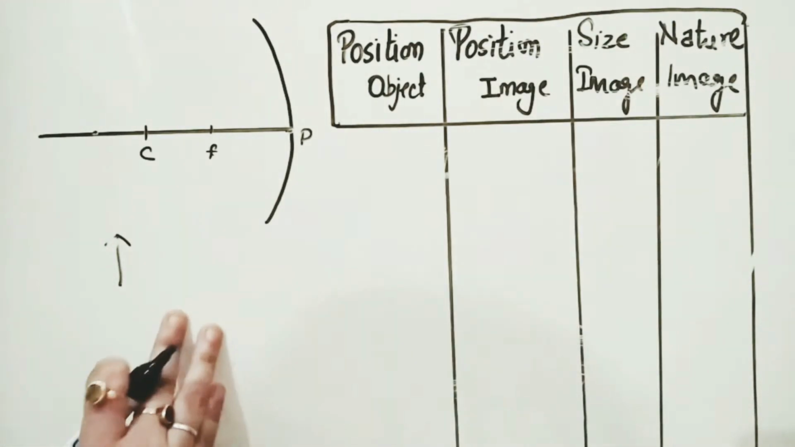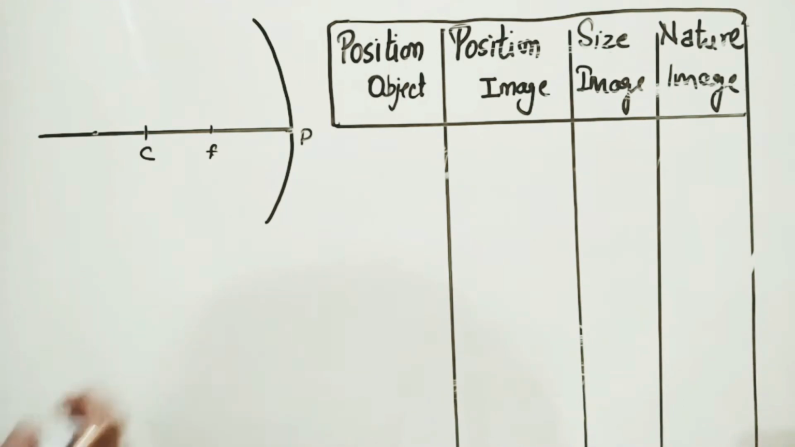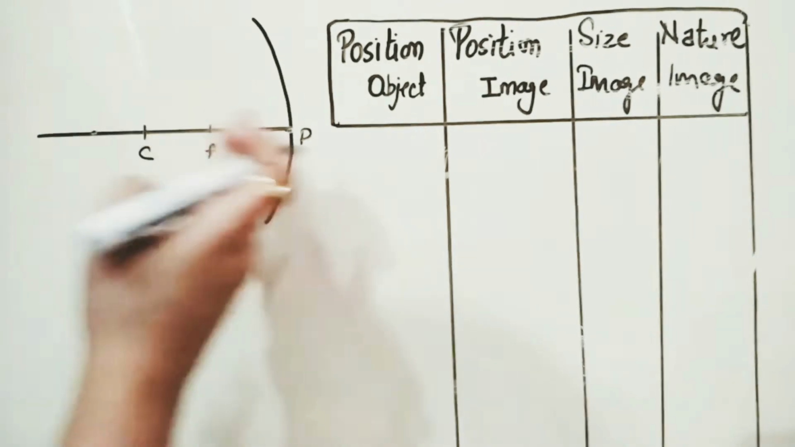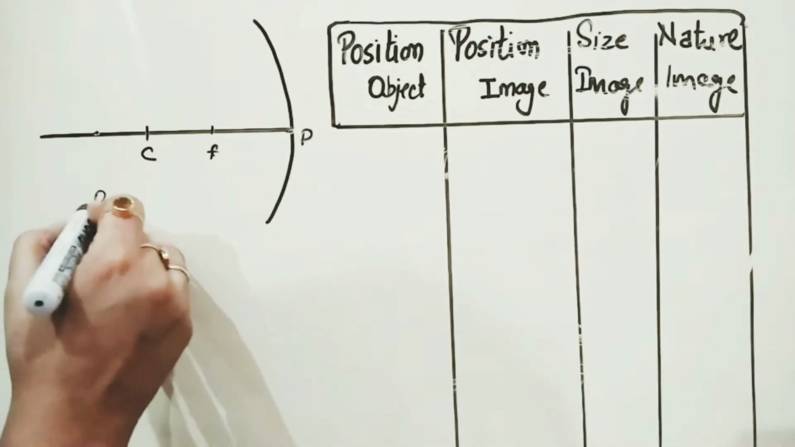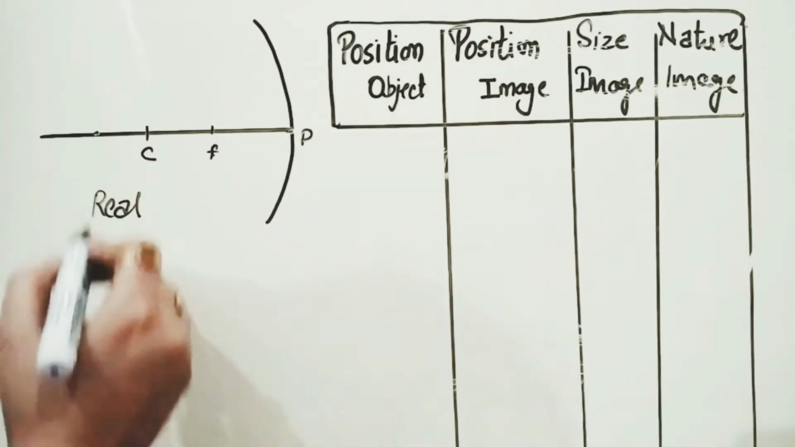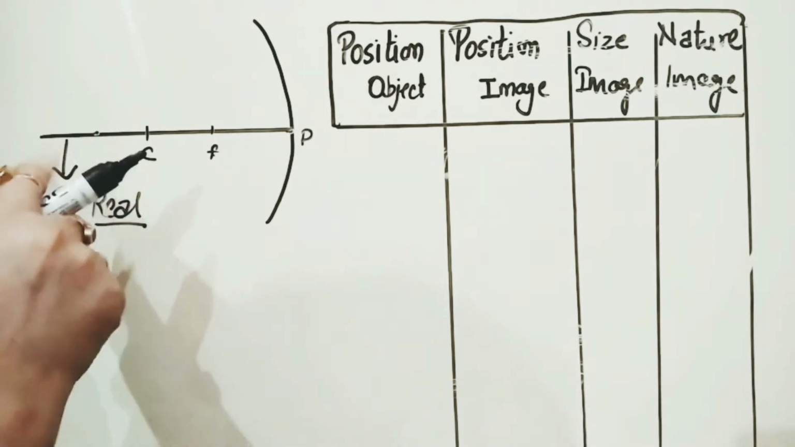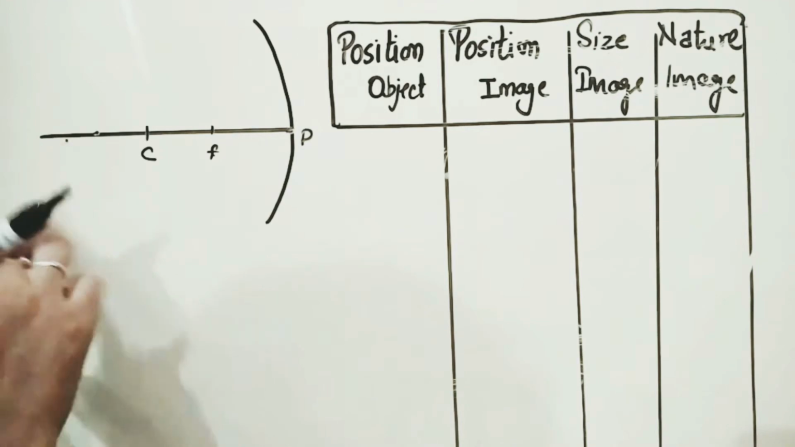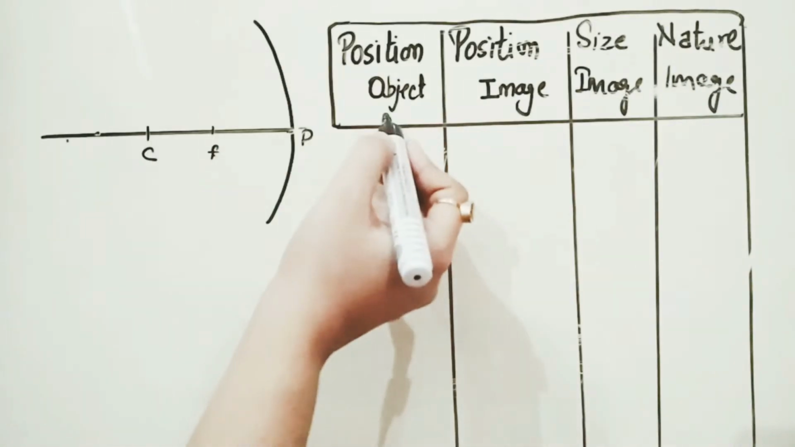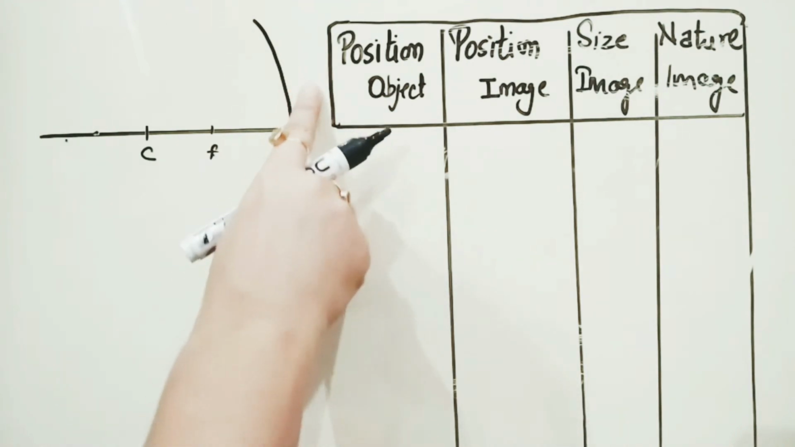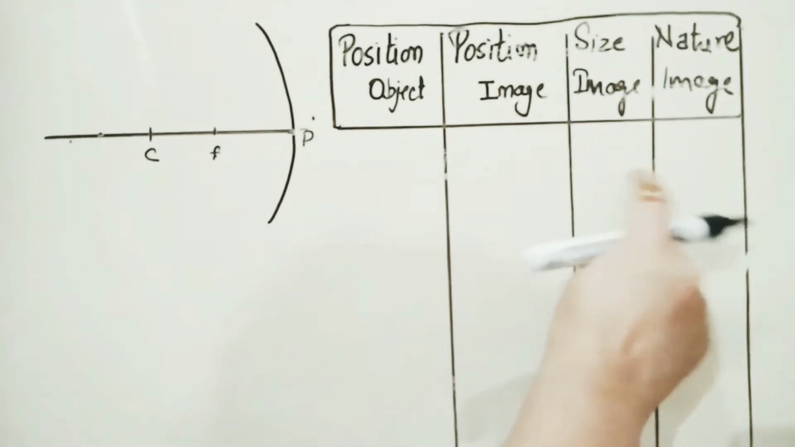Next, what is the nature of the image? The nature is real or virtual. If the image is formed in front of the mirror, then it is real. And as we know, whenever the image is real, it is inverted, just like this: real and inverted. But if the image is formed behind the mirror and it is like this, then it is virtual and erect. These are the points which we have to write in these columns.